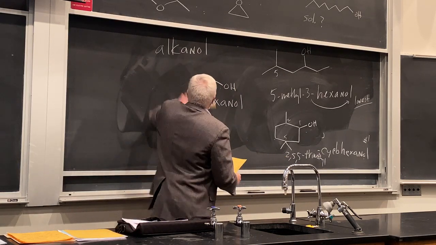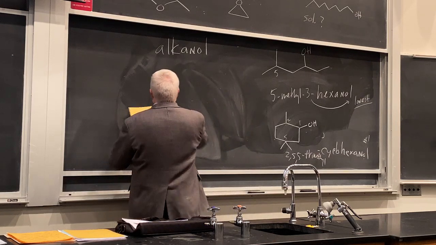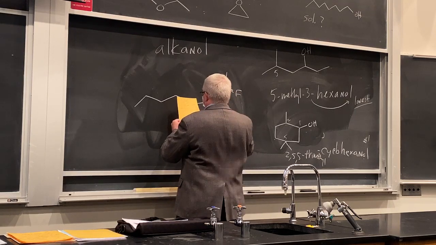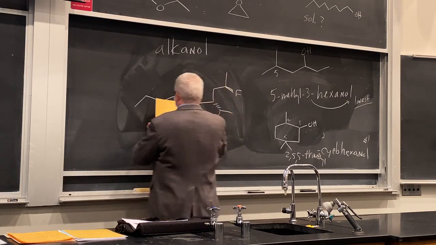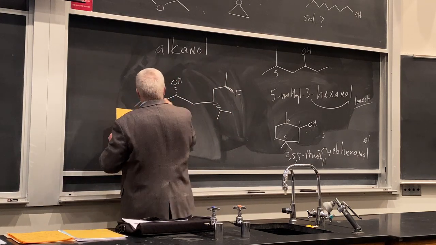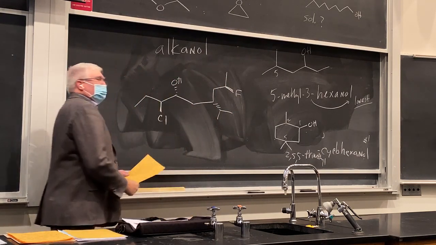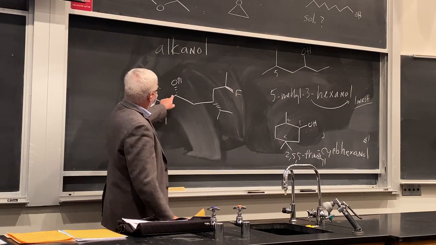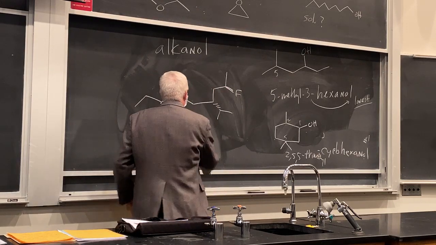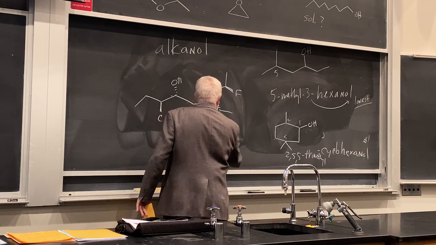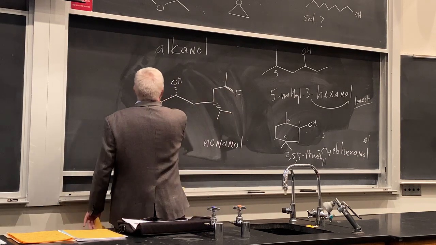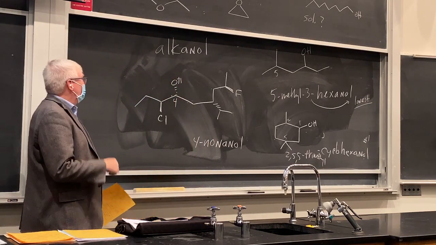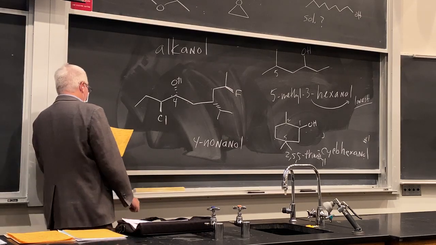All right, let's do a hard one here, maybe. And we haven't done any ones with stereochemistry yet. And maybe this will help you review for test 2 here a little bit. Let's see if you can do this one. Oh yeah, a lot of stereocenters. Okay, finding the longest chain there is important. 1, 2, 3, 4, 5, 6, 7, 8, 9. So it is a nonane, nonanol, and 1, 2, 3, 4. And you assign that first. Okay, now everything else is relative to that. And what do you come up with?